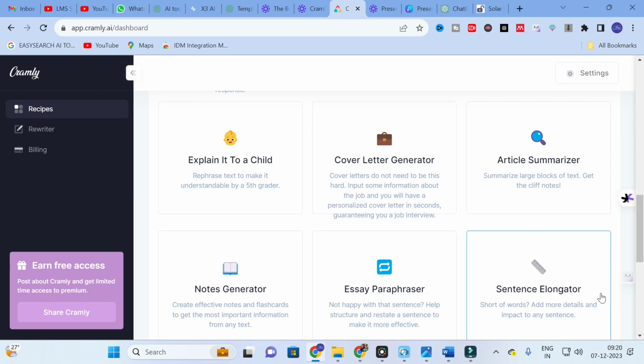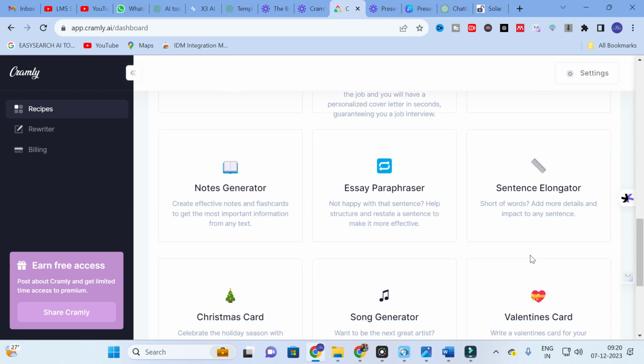Next one important thing is sentence elongator. So here you can see short of words, add more details and impact any sentence. This is a unique template. You can see sentence elongator. I haven't seen this kind of template anywhere. So this sentence elongator is a different template here, so you can use this option. Let us explore some of the options.